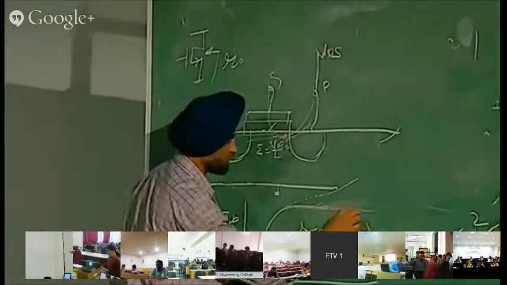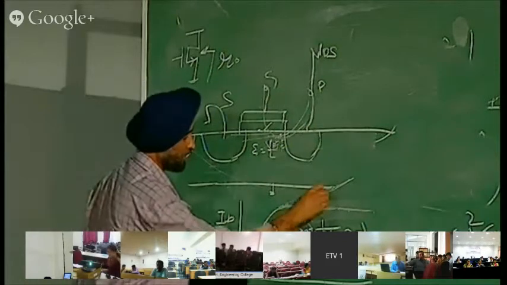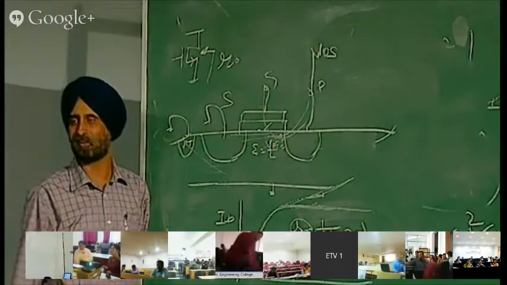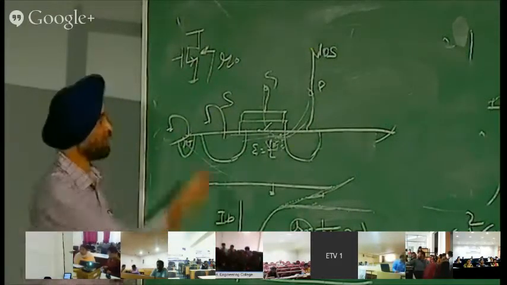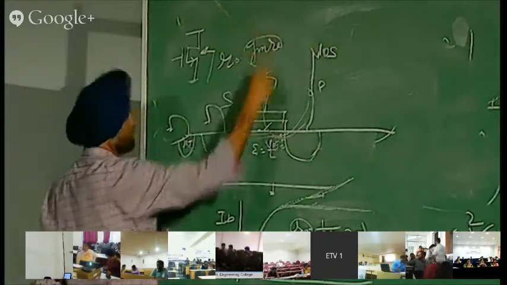Okay, so here you see the slope is 0, so R0 is very high, infinity. But now the slope is not 0. The slope is finite. So R0 will decrease. If R0 decreases, what happens? The gain of the transistor decreases, because the intrinsic gain of the transistor is gm R0. Though it will not affect the digital side, on the analog side it will affect, the gain will decrease. So this is what it is